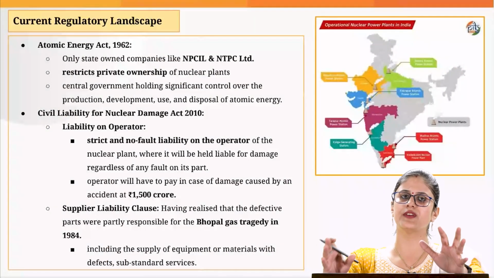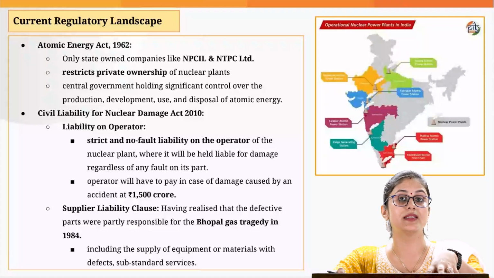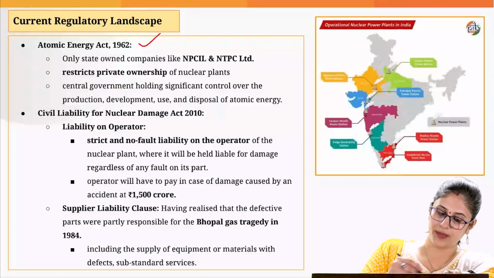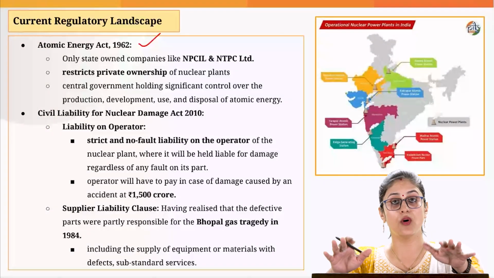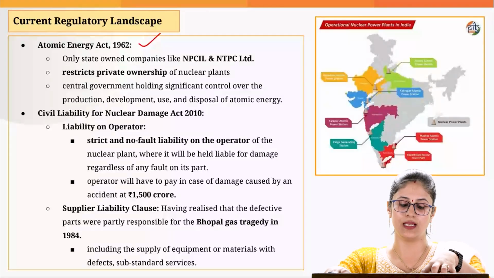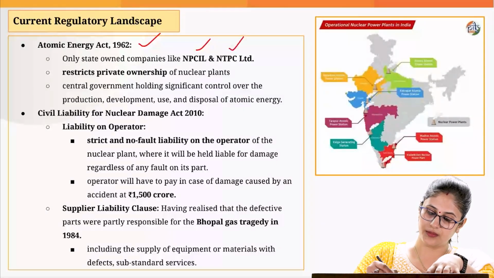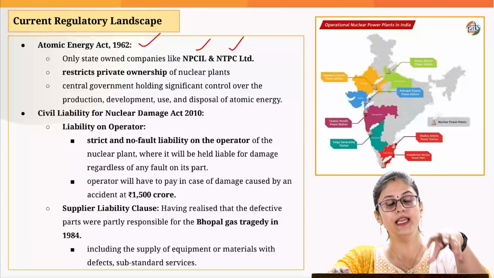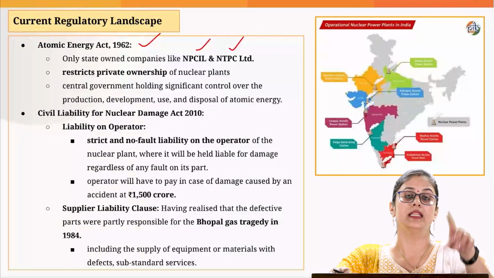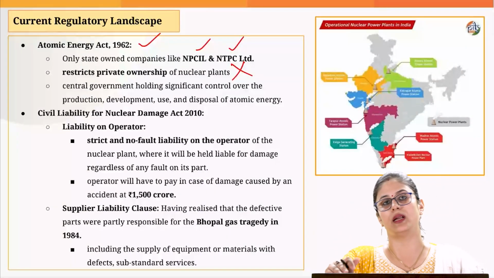Now, let's first understand why there is a need to amend these acts. For that, we need to understand what these acts actually deal with. The first act is the Atomic Energy Act of 1962. According to this act, it is only state-owned companies like the Nuclear Power Corporation of India Limited or the National Thermal Power Corporation Limited that have the right to operate nuclear power plants in India. The private sector is not allowed to own nuclear power plants in India.